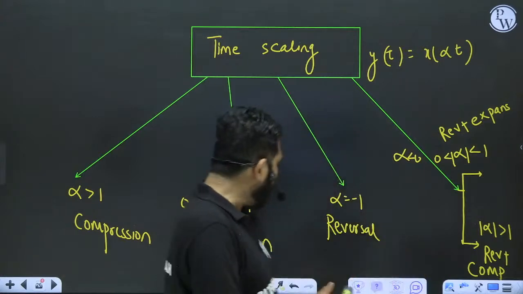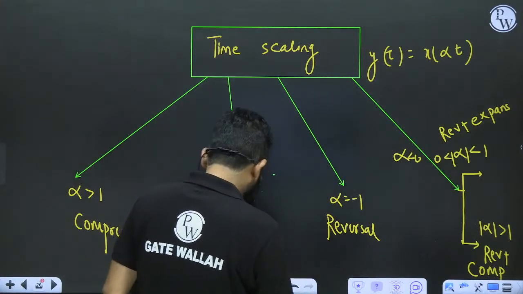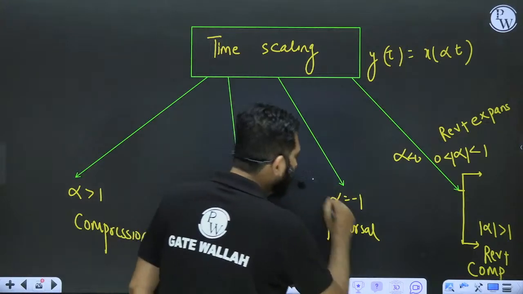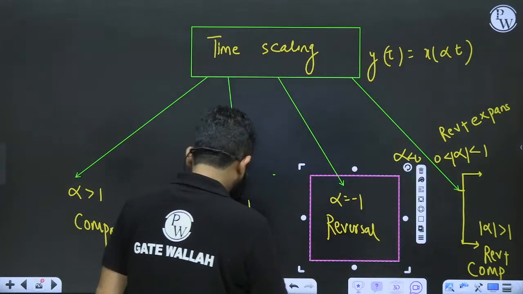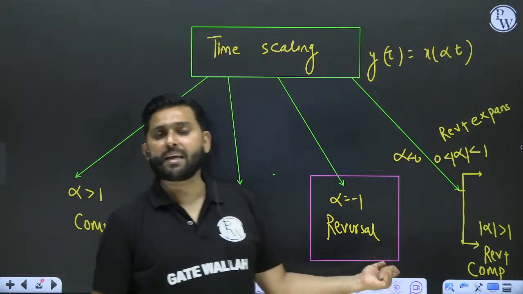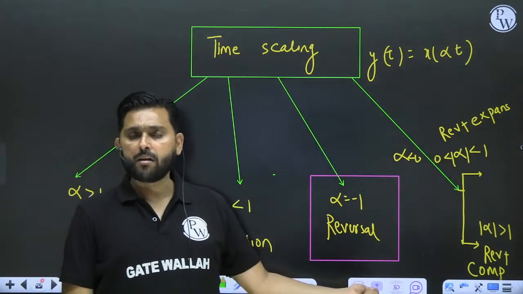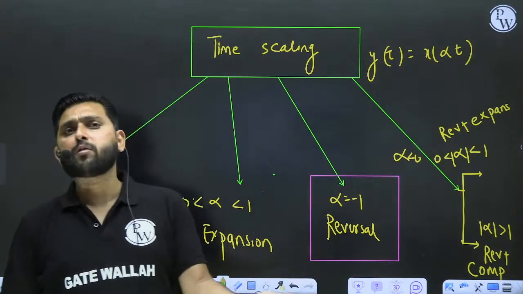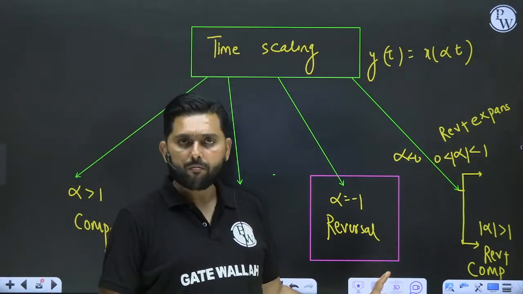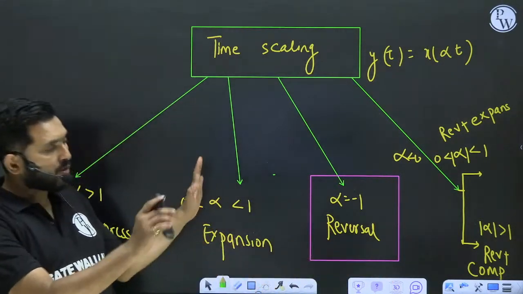So I do not have to cover time reversal, guys; I already covered time reversal. What is time reversal? Time reversal is a special case of time scaling where alpha is equal to minus 1. That's a very important point. So that's what the whole thing is.